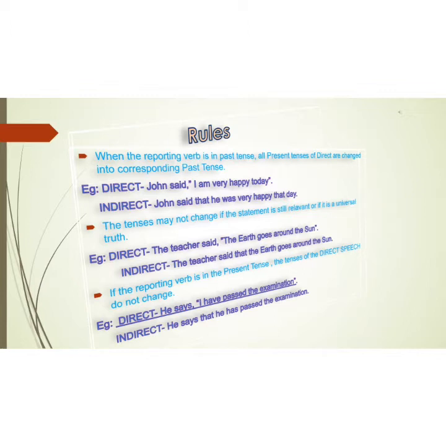Secondly, the tenses may not change if the statement is still relevant or if it is a universal truth. Take for example, the teacher said, "The earth goes around the sun." Since this is a universal fact, the tense of the reported speech will not change and in indirect, the sentence will be, the teacher said that the earth goes around the sun.